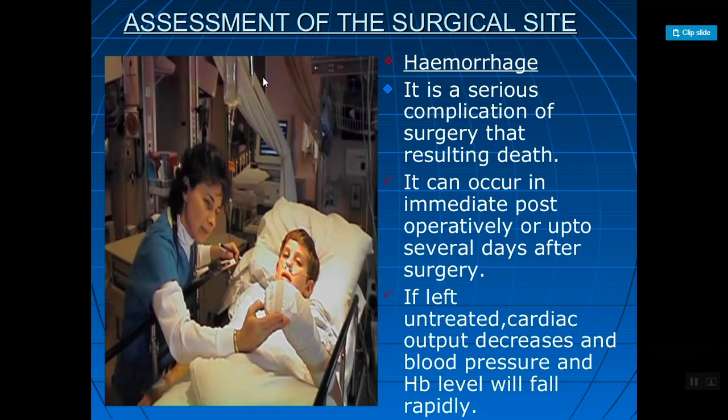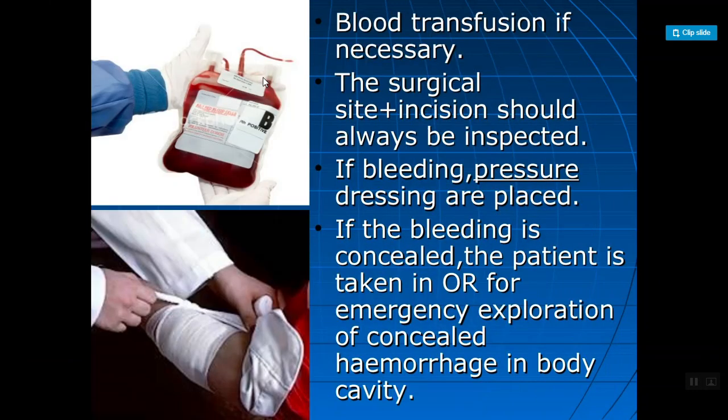If left untreated, if the patients have continuous hemorrhage, no decrease in the blood loss, cardiac output is also decreasing, blood pressure is also decreasing, and HB level will also fall rapidly, then we must think very seriously about it and inform our physicians, because that's a critical condition. Next, blood transfusion if necessary. That depends on the patients. We have to give blood transfusions.